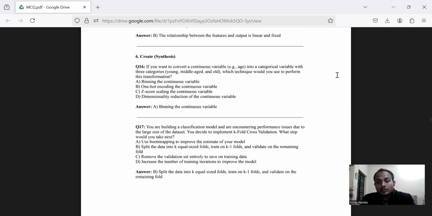Question number 16, which is based on synthesis. If you want to convert a continuous variable into a categorical variable with three categories, young, middle-aged, and old, which technique would be used to perform this transformation? A, binning the continuous variable. Yes, it is the right option.